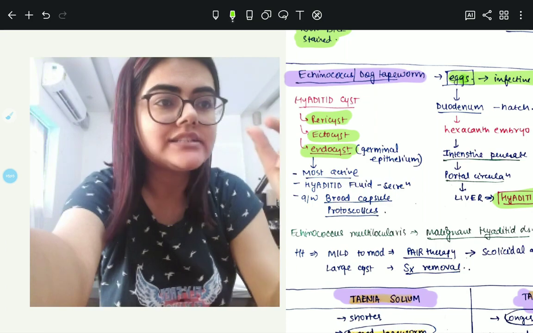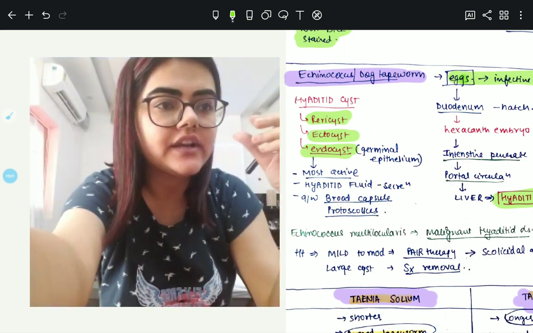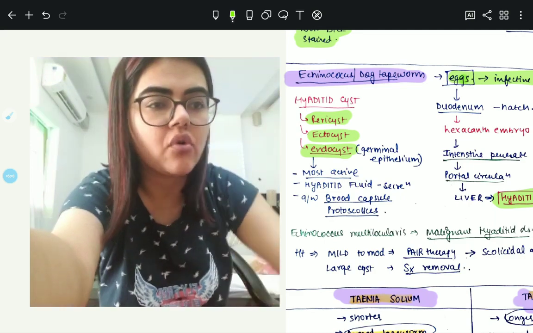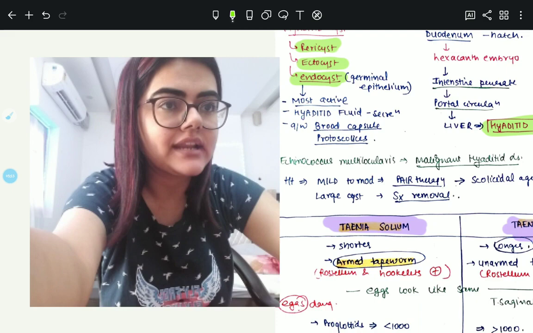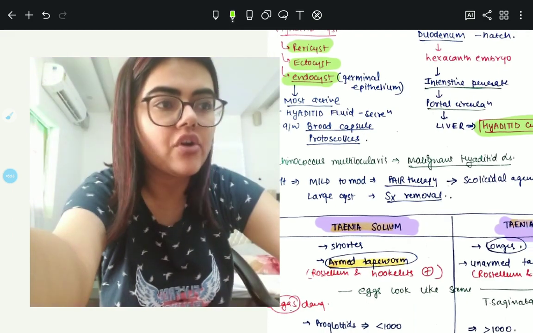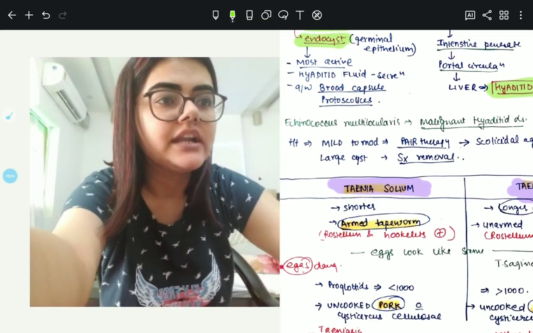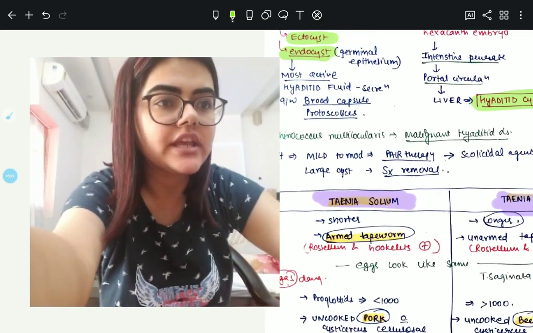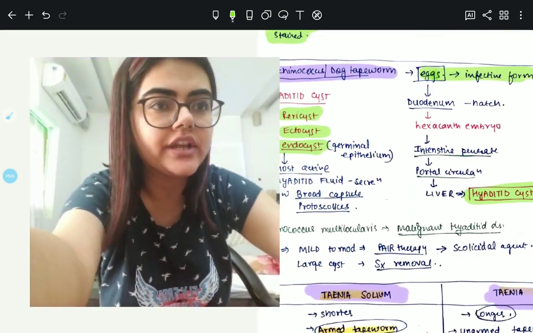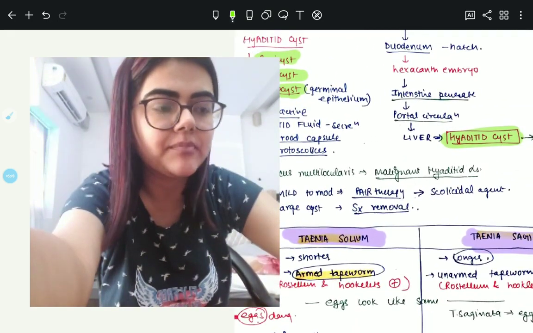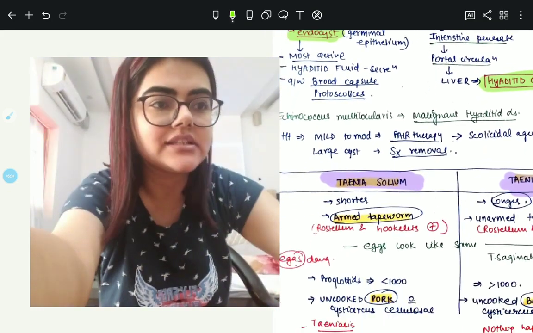The hydatid cyst also contains hydatid fluid and it is associated with brood capsules and protoscolices. Now, Echinococcus multilocularis is responsible for causing malignant hydatid disease. The treatment of Echinococcus: mild to moderate infection is treated by PAIR therapy, where we use a scolicidal agent, and large cysts are treated by surgical removal.